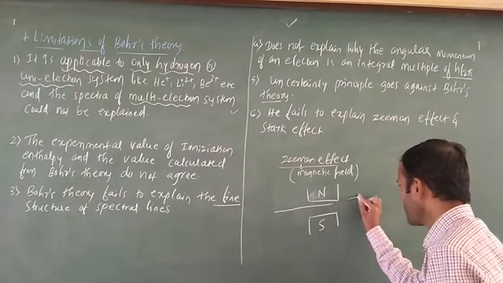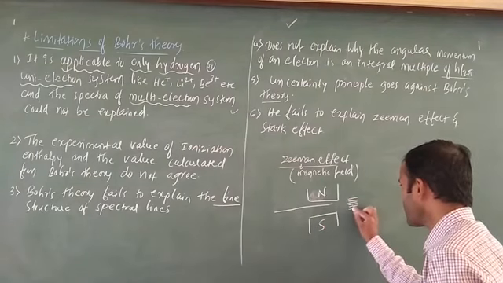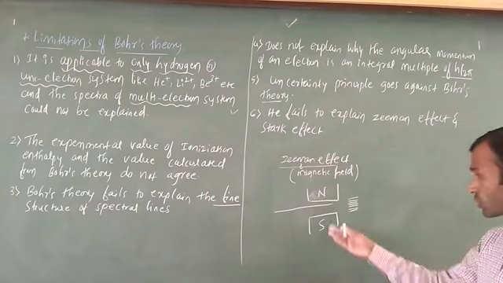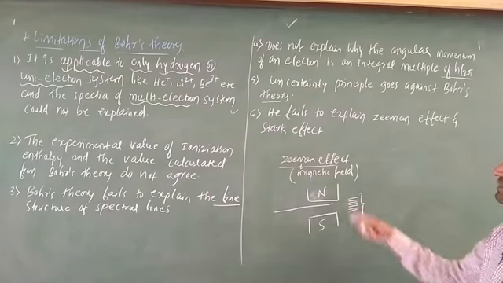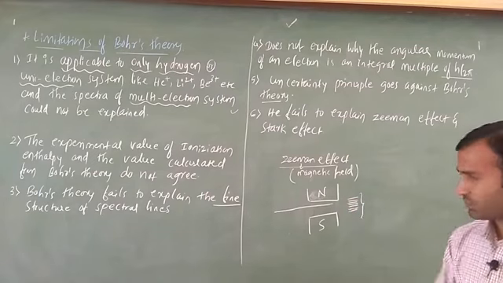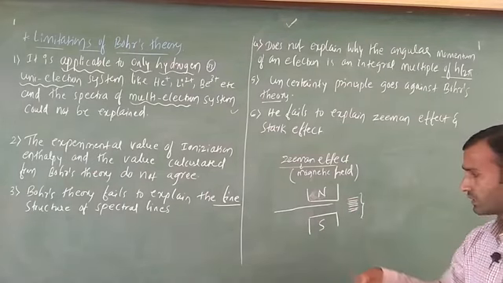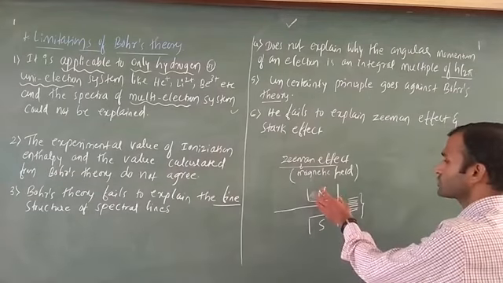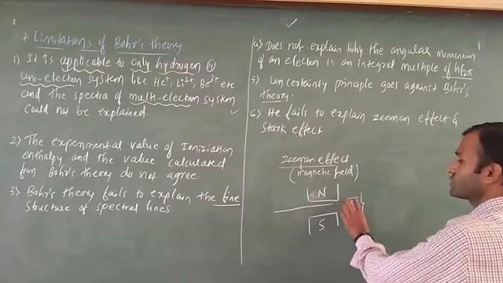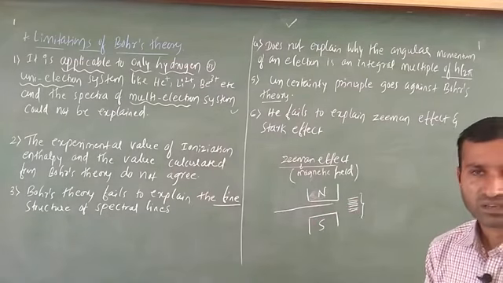In this case he is going to get several lines, not only one line, a number of lines. Again this theory is going to fail. Bohr said that in this case hydrogen has only a single line, but when Zeeman puts a magnetic field, he gets several spectral lines, so this theory fails.